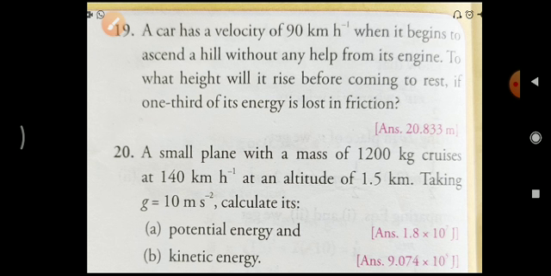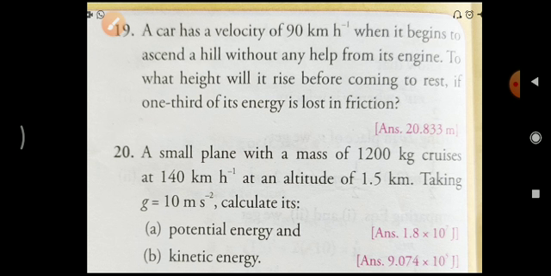We can equate that one, because kinetic energy gets converted into potential energy while it is moving upward. So kinetic energy minus 1/3 of kinetic energy, it will come 2/3 of kinetic energy.